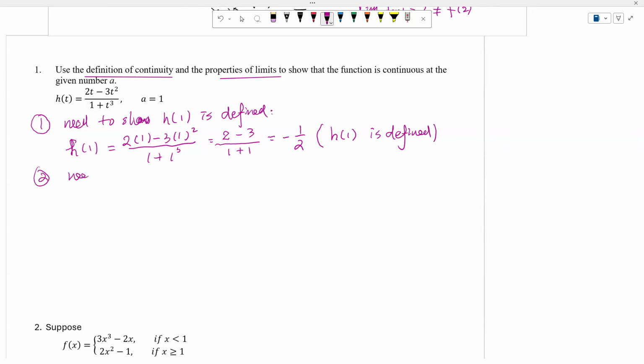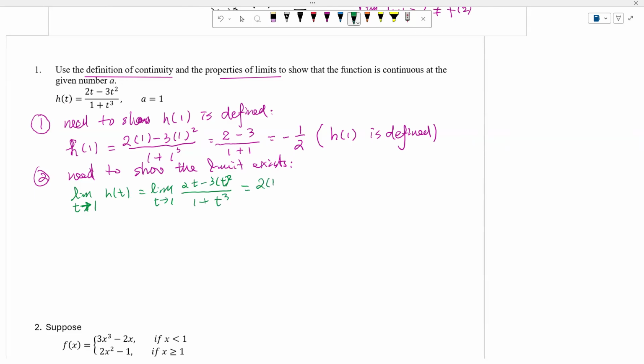Second, I need to show the limit exists. So I will have the limit as t approaches 1 of h of t, and then we could use direct substitution: 2 times 1 minus 3 times 1 squared, divided by 1 plus 1 to the power 3.